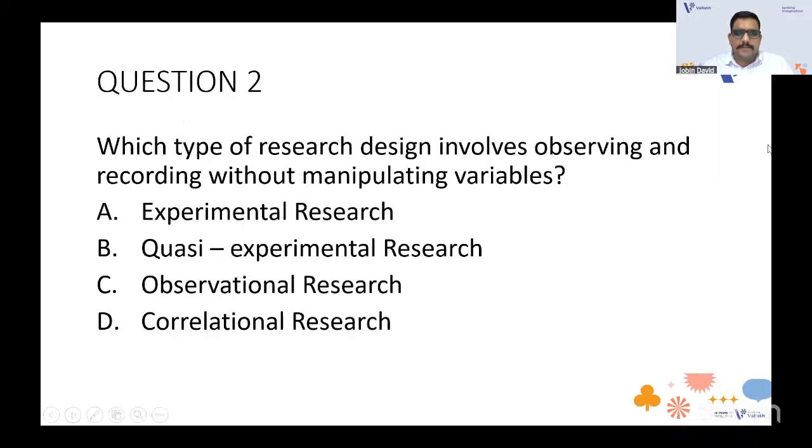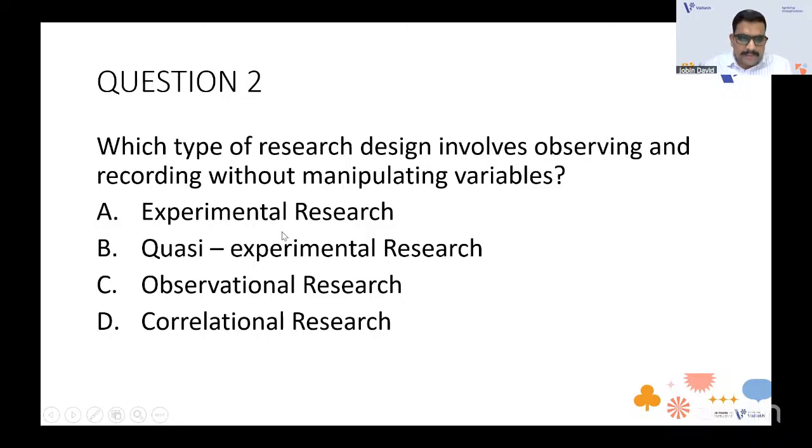Can you read the question for me? Which type of research design involves observing and recording without manipulating variables? That means we are not allowed to manipulate variables. The options are experimental research, quasi-experimental research, observational research, and correlational research.